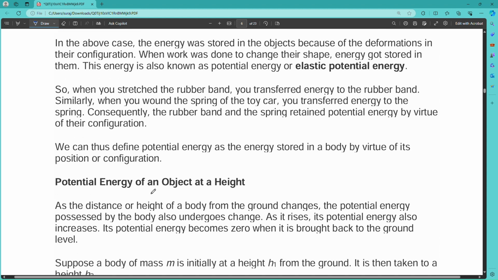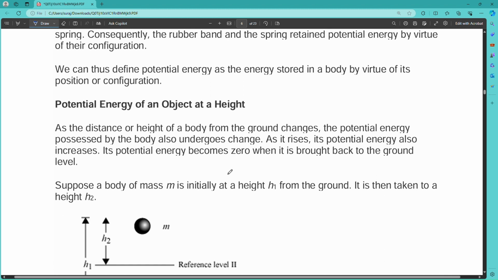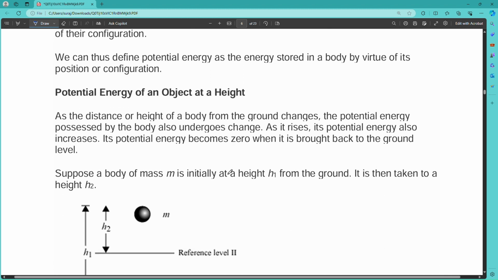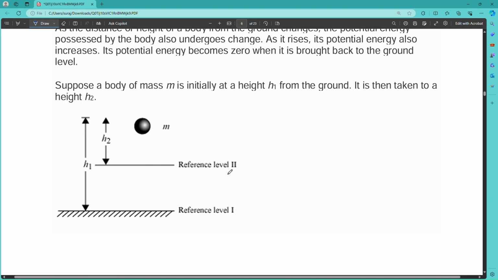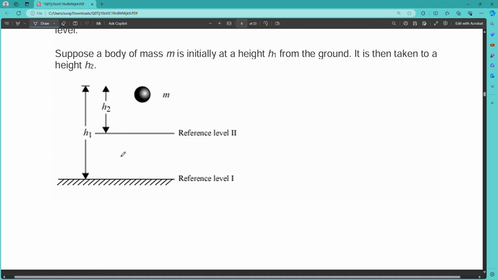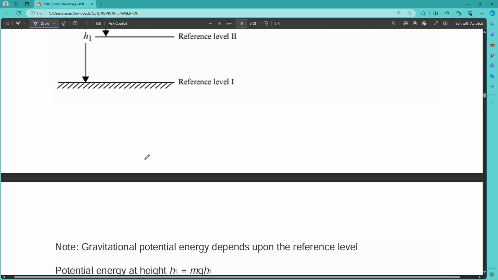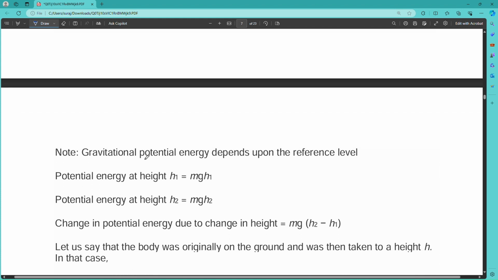And for the potential energy of an object at height, you will get the formula to measure the potential energy. Suppose an object of mass m is at height h1 from the reference level, and then a second reference level is h2. If we calculate the potential energy, it depends upon height. If the height varies, the potential energy will also vary. So gravitational potential energy depends upon the reference level. If the height is h1, then the formula will be mgh.